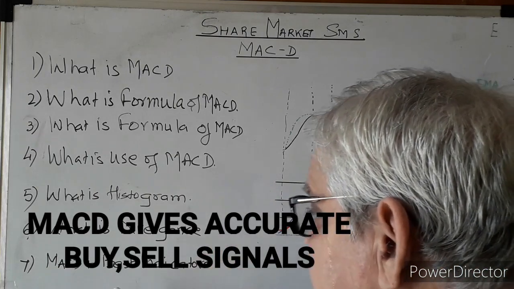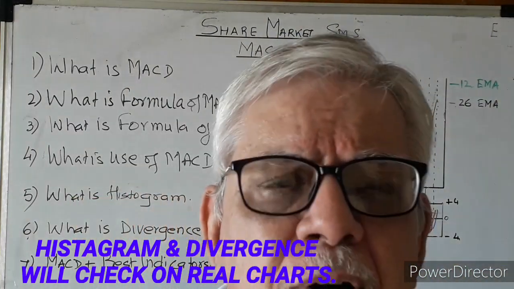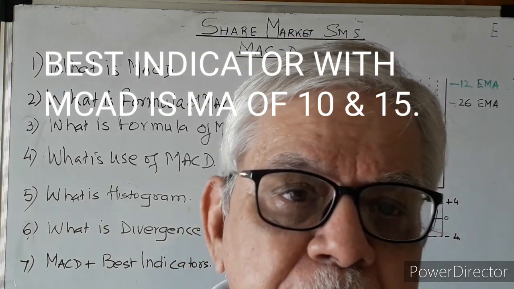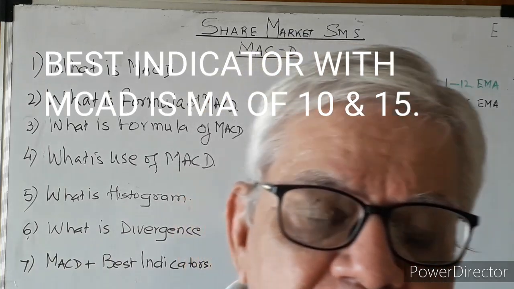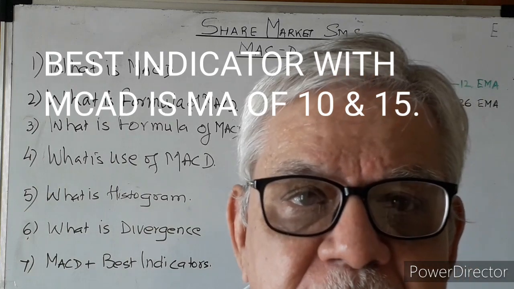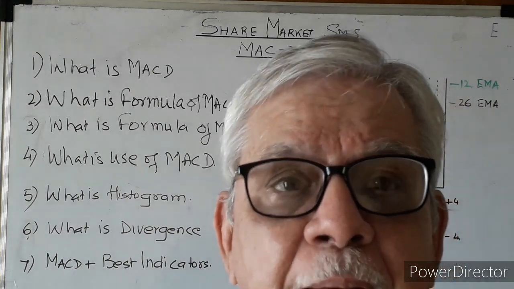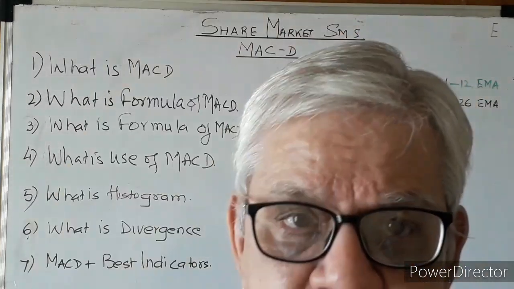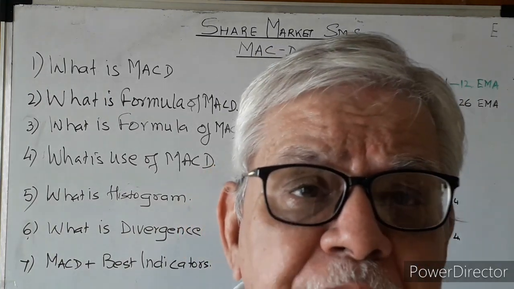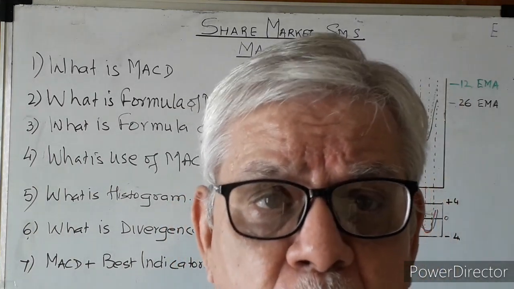And then, friends, which indicator does MACD work best with? The best indicator for MACD, friends, is the moving average of 10 and 15 in swing trading. For intraday trading this is not recommended because it is a lagging indicator. For intraday, you have to have the volatility indicators. So once again I am repeating that MACD works only in an uptrend or a downtrend, and the best moving average suited for this is the moving average of 10 and 15, which we will subsequently see with the reality check also.